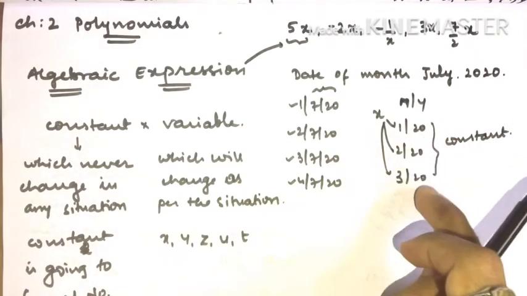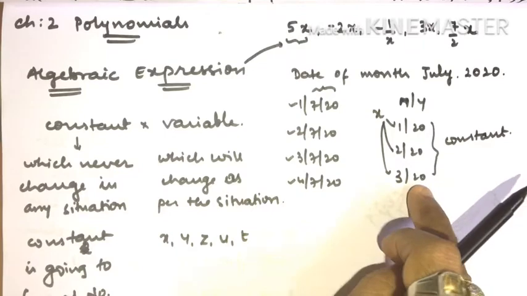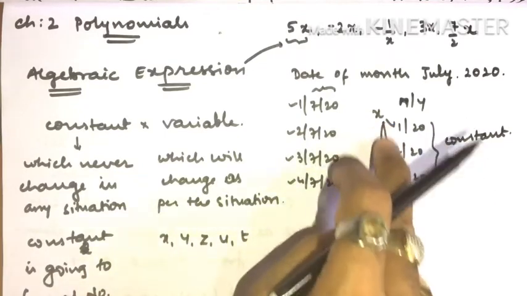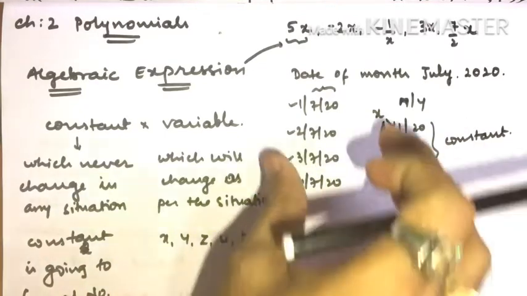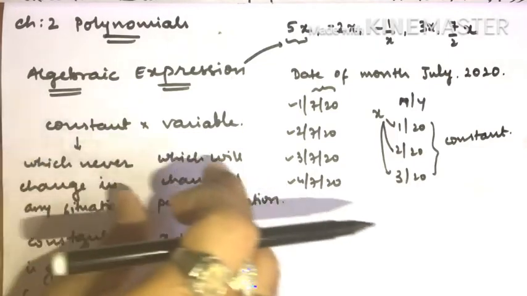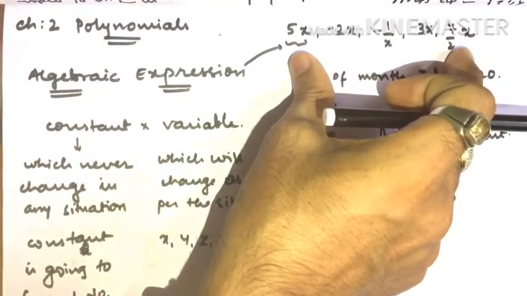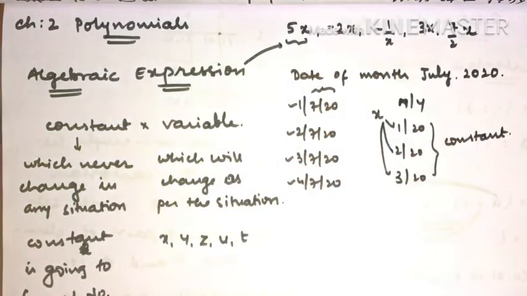This is not changing, so I can say this is a constant. This keeps on changing, so I can say this is a variable. That is how we can understand what is constant and what is variable, and the combined form is called an expression. Are you getting me? Because algebraic expression is very important to understand.